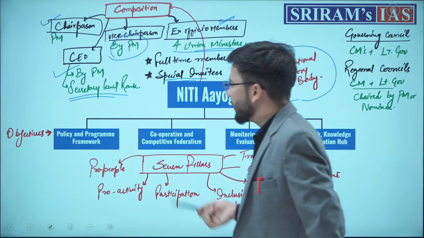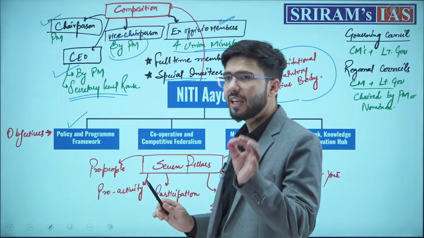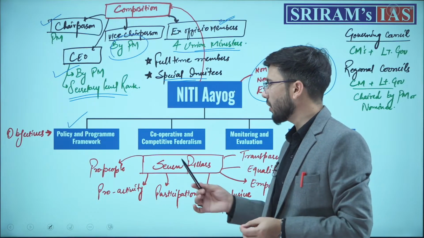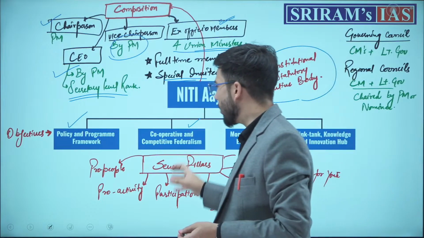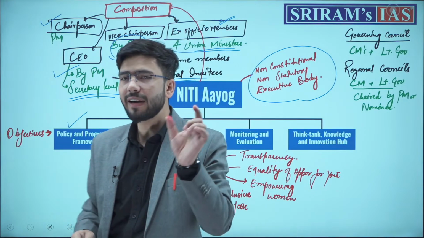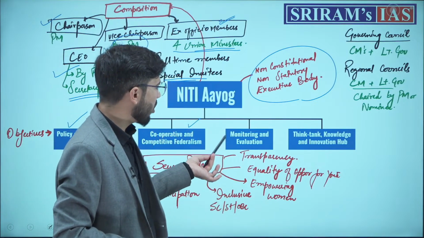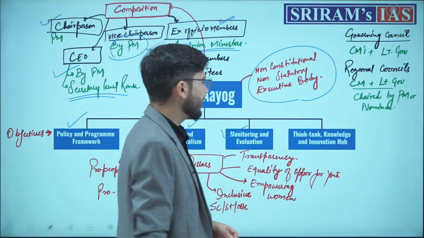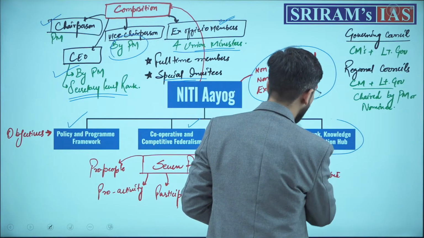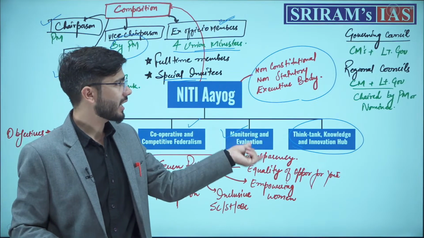But objectives of Niti Aayog: first is to formulate the policy and economic program framework for the nation. Second, to establish and see how cooperative and competitive federalism can be established in India. Third, monitoring and evaluation of all of these plans. Think tank and knowledge hub, or the knowledge innovation hub, is one more dimension of Niti Aayog.